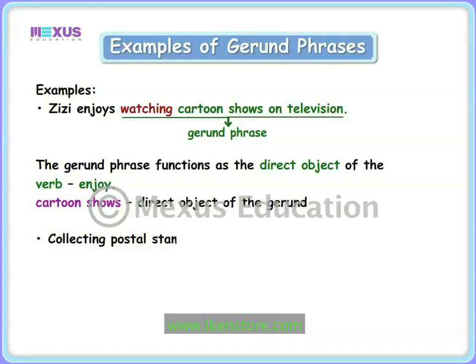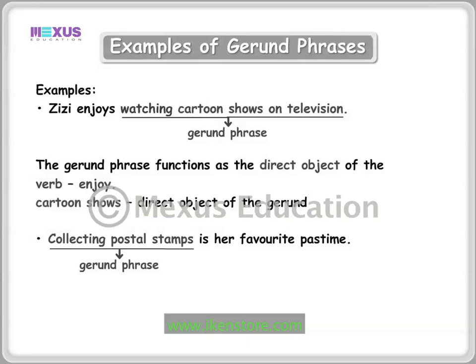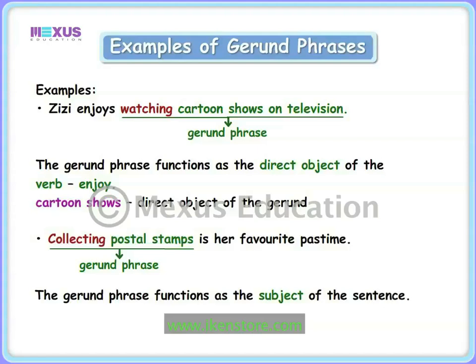Collecting postal stamps is her favorite pastime. In this sentence, the group of words collecting postal stamps is a gerund phrase and it contains the gerund collecting. It functions as the subject of the sentence. Moreover, the words postal stamps is the direct object of the gerund.